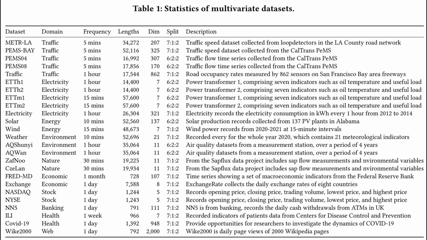Okay, so those ablation results really underscore the value of DUET's design. And to show just how broadly applicable this DUET model is, Table 1 here gives us a look at the diverse range of datasets it was tested on. We're seeing data from domains like traffic, electricity, weather, and economics. The table details the frequency of data collection. How often new data points are recorded, from every 5 minutes up to daily, along with the length of each dataset and its dimensions, which means the number of different data streams being tracked simultaneously. This wide variety really helps to show that DUET can tackle many different kinds of real-world forecasting problems.